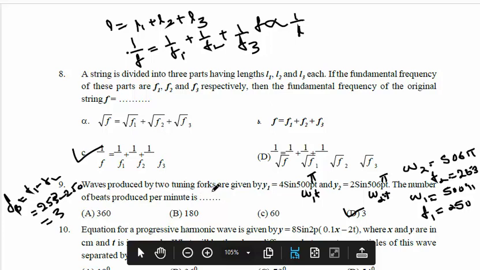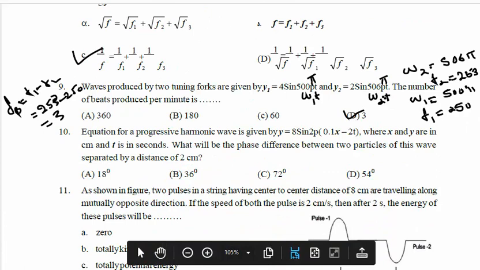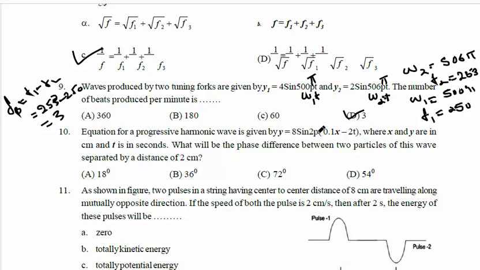Okay, let us read the 10th question. The 10th question is: equation of a progressive wave is given by y equal to 8 sin 2 pi (0.1x minus 2t), where x and y are in centimeters and t in seconds. What will be the phase difference between two particles of this wave separated by distance 2 cm? Again we go for phase difference.